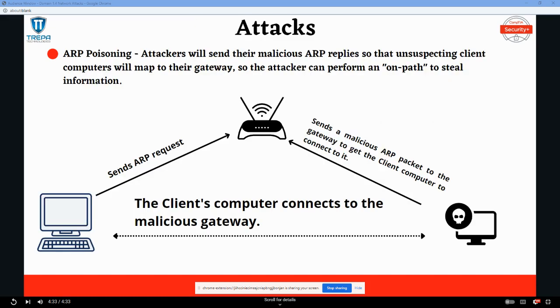So the first we're going to go over is ARP poisoning. ARP poisoning is an attack that manipulates the ARP process, which stands for, write that out for you, Address Resolution Protocol. So ARP poisoning manipulates the ARP process on a local area network.